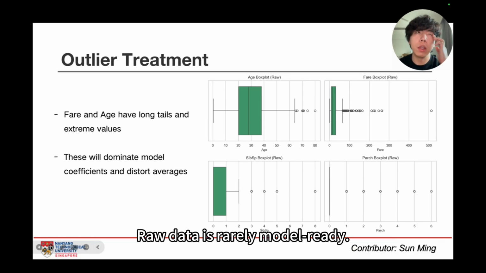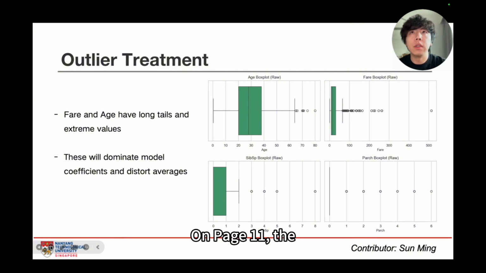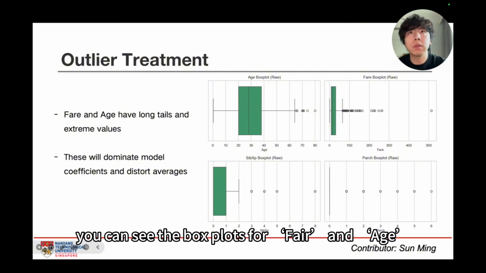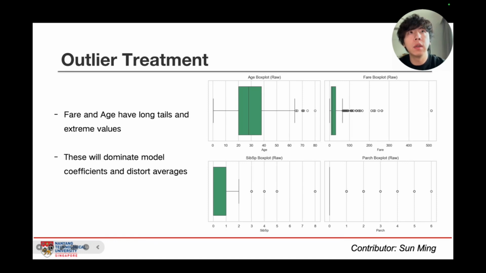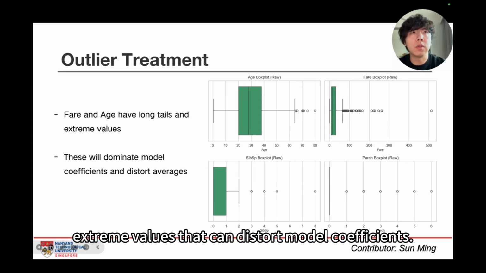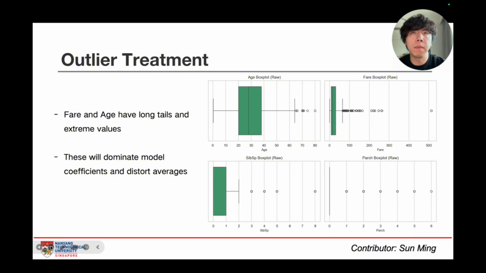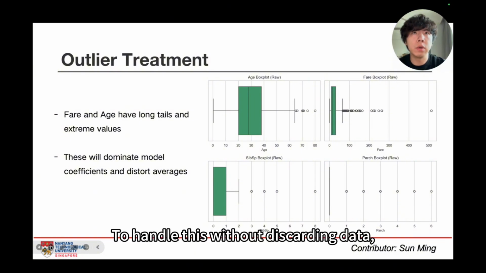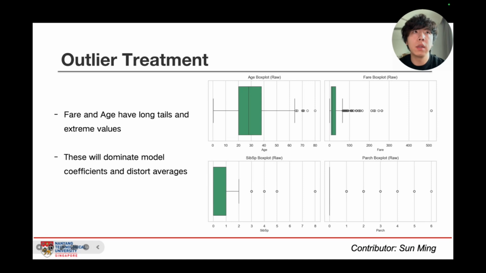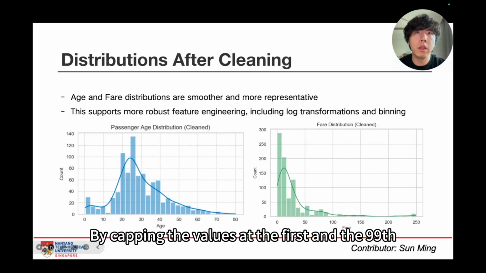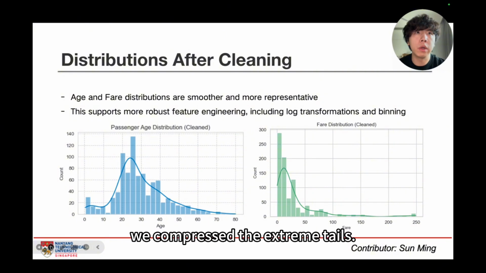Raw data is rarely model ready. On page 11, you can see the box plots for fare and age highlight significant outliers, extreme values that can distort model coefficients. To handle this without discarding data, we applied winsorization. By clipping the values at the 1st and the 99th percentiles, we compress the extreme tails.